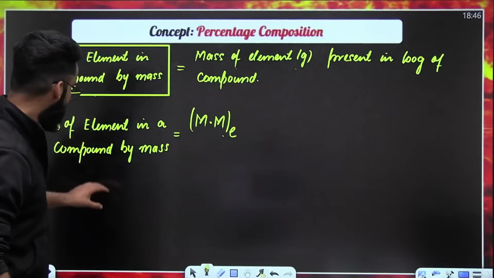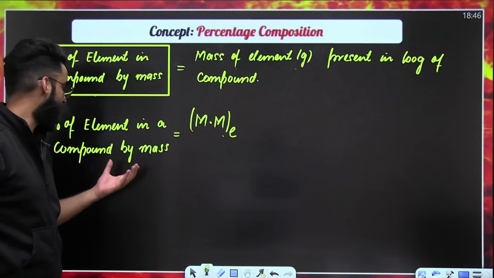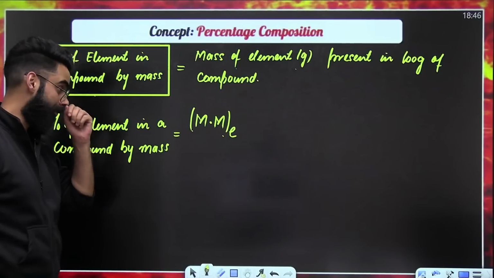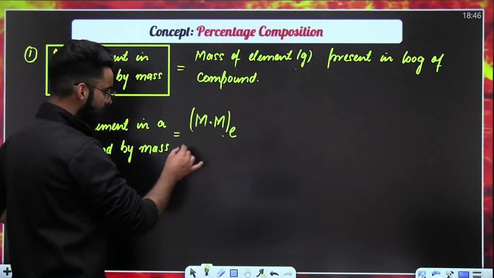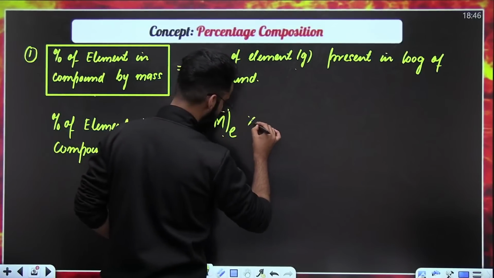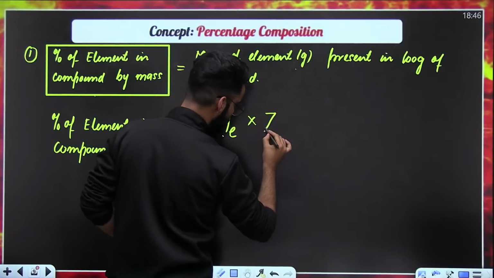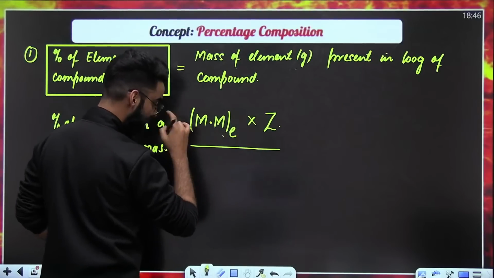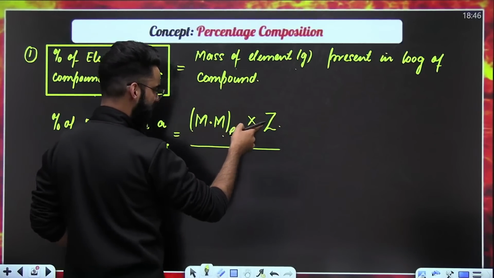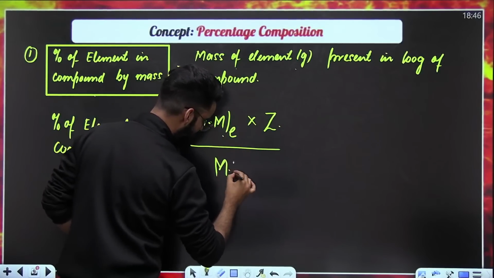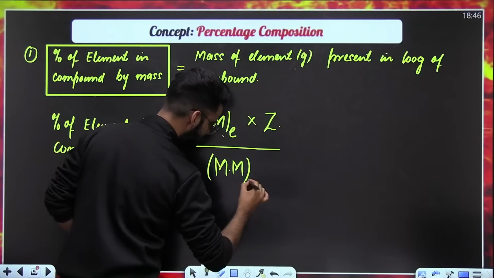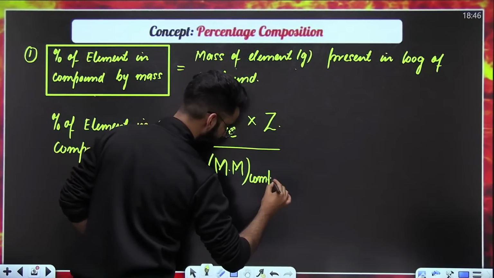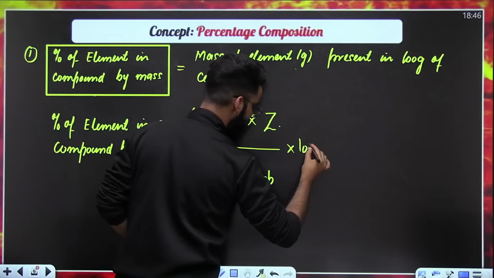I'm just giving you the result by means of which you can calculate the percentage of an element in a compound by mass. It's always equal to molar mass of the element multiplied by Z, divided by molar mass of compound, multiplied by 100.